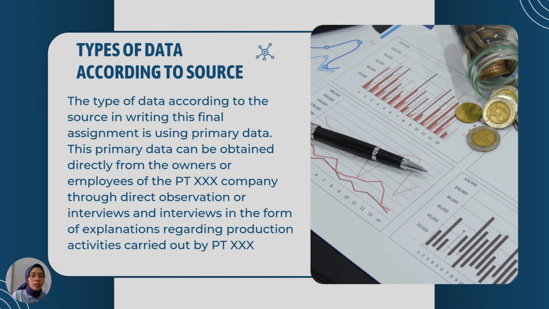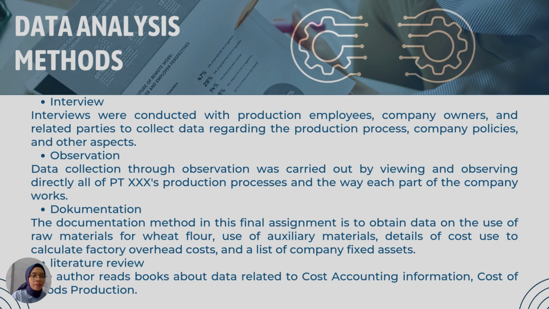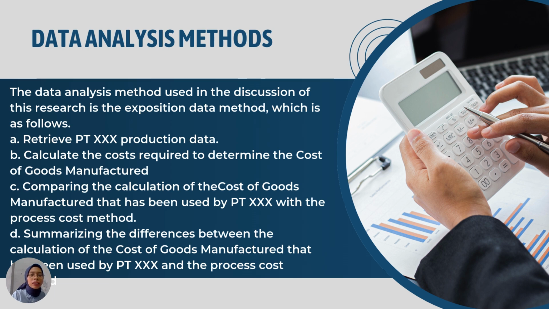Next is type of data according to source. The type of data according to source used in writing this final assignment is primary data. Next is data collection method. They are interview, observation, documentation, and literature review. The last is data analysis method. The data analysis method used in the discussion of the research is the exposition method.